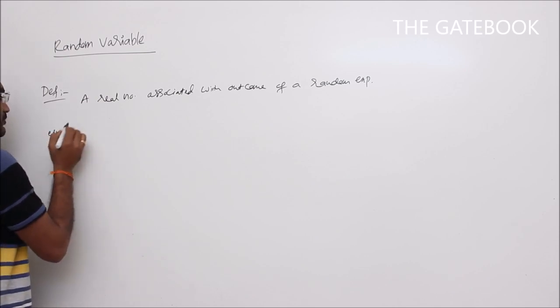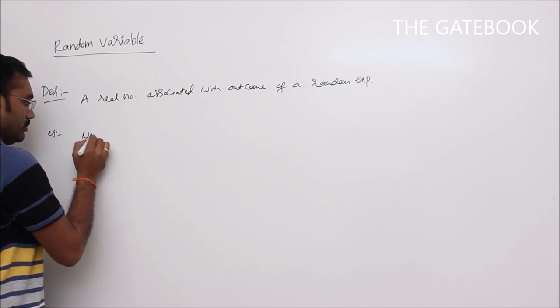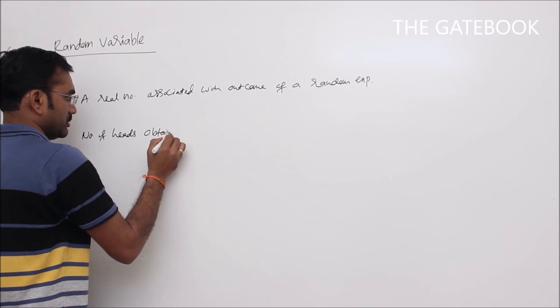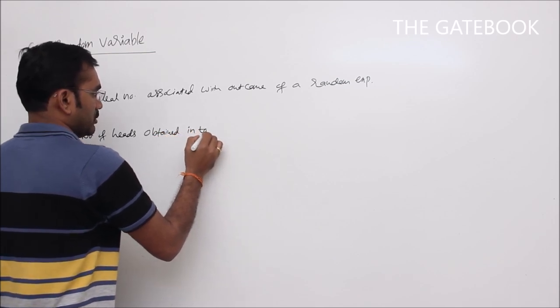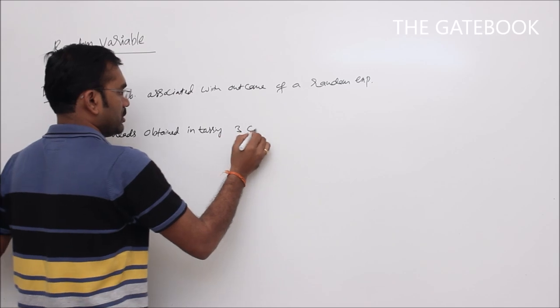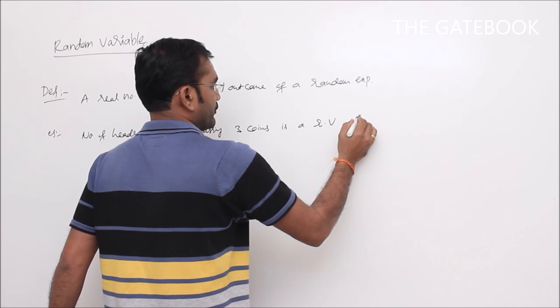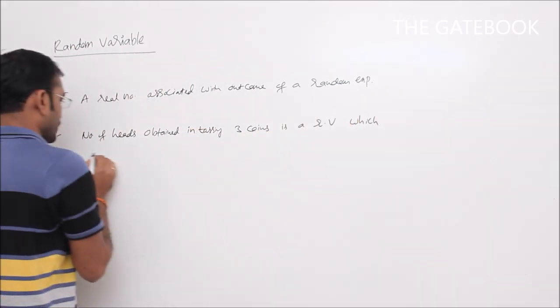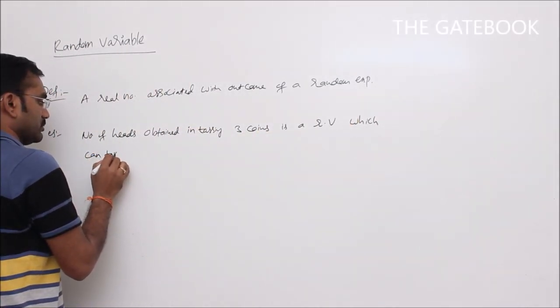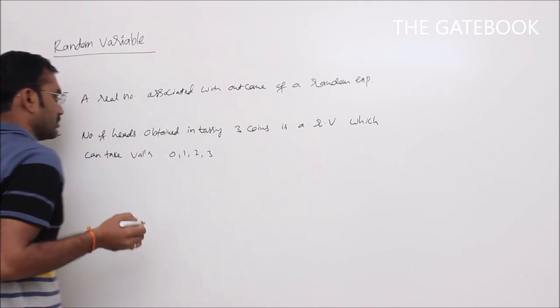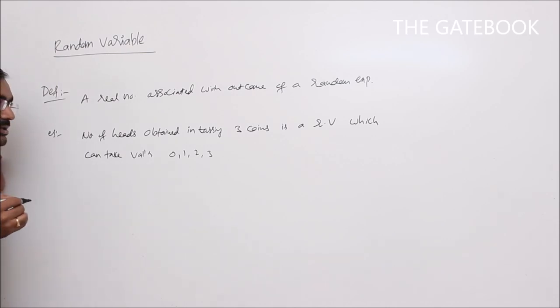For example, the number of heads obtained in tossing 3 coins is a random variable which can take values 0, 1, 2, 3.